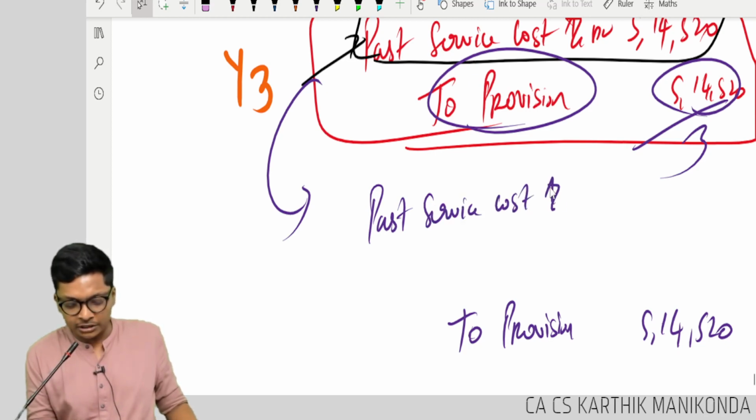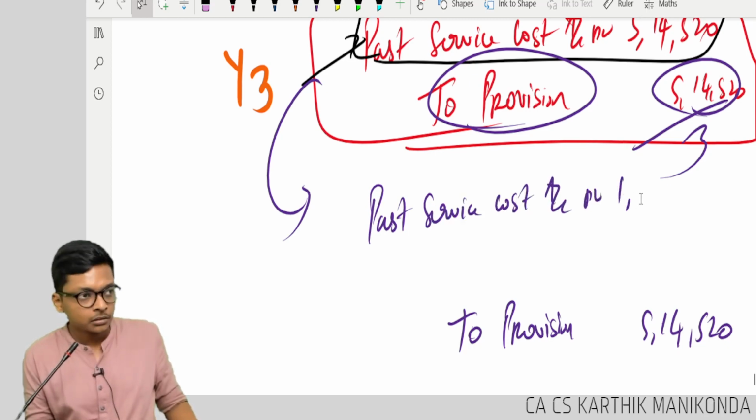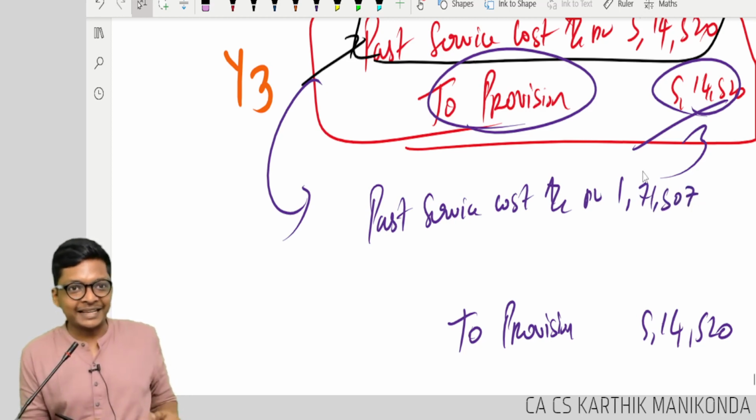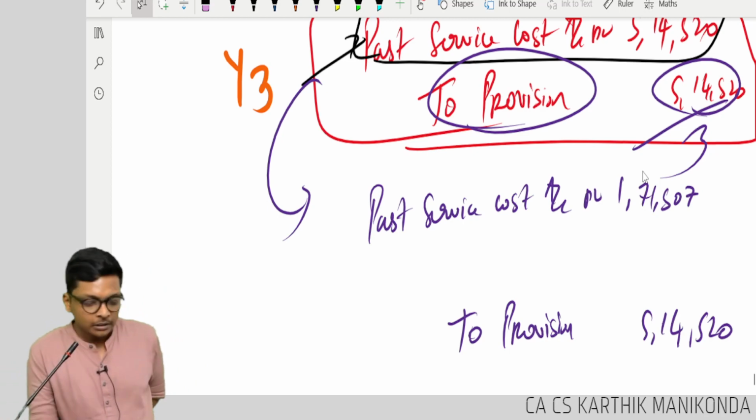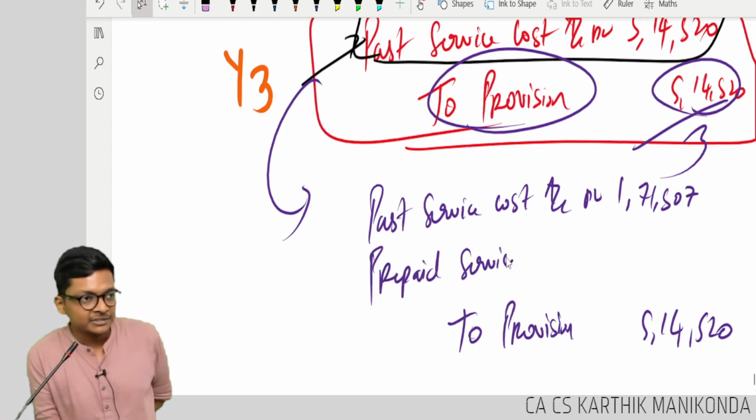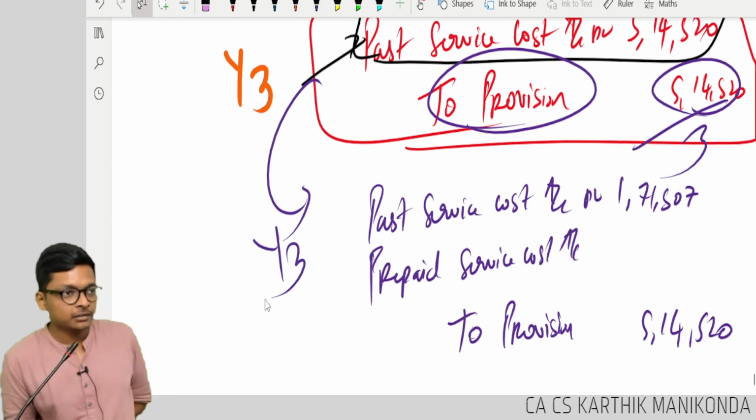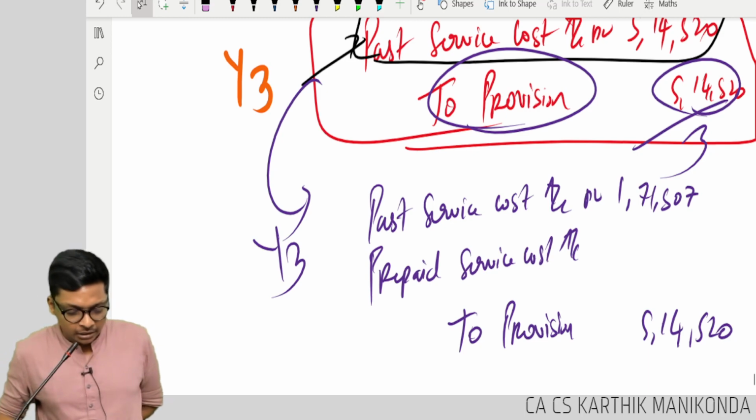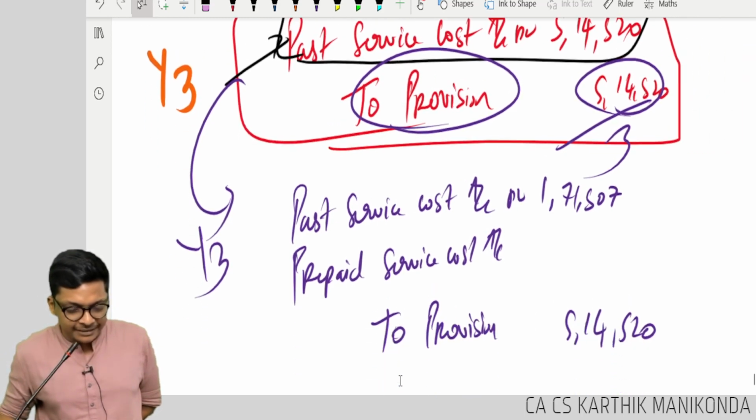Past service cost account debit 1 lakh 507. Rest I will take as prepaid, amortized, prepaid service cost for 2. This entry I am passing in year 3. See, same entry, guys. If you look closely, let me just align the screen. Same entry both, correct?